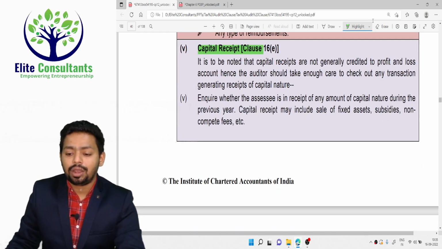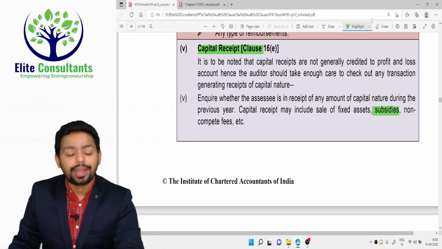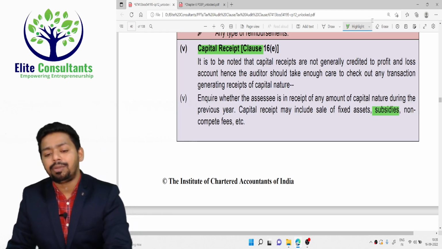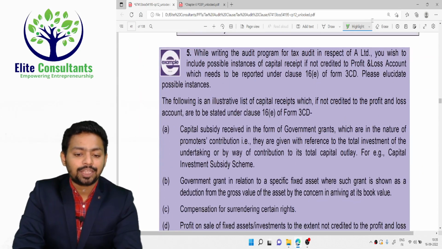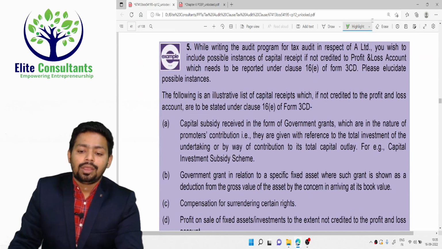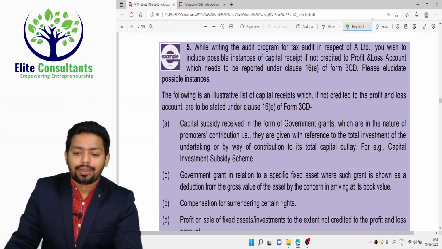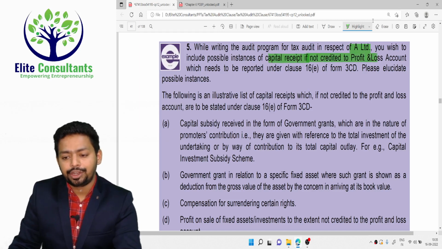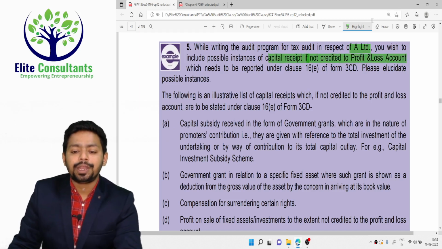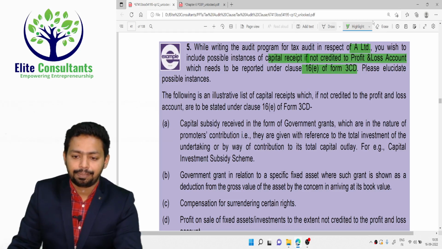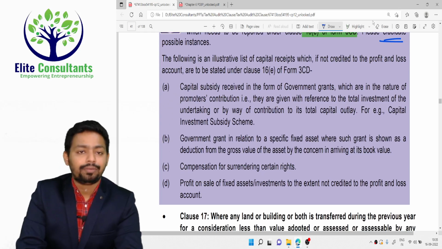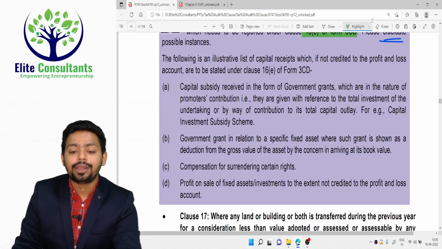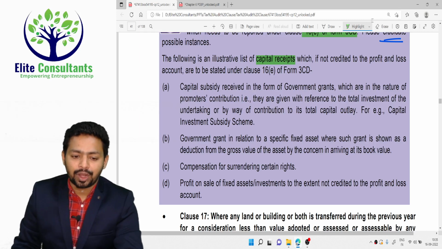Any subsidy given by the government for acquiring a fixed asset is a capital subsidy. And based on that, there has been a question: while writing the tax audit program of A Limited, you wish to include possible instances of capital receipt not credited to the profit and loss account, which need to be reported under clause 16E of Form 3CD. Please elucidate possible instances. So they are asking, give some examples of disclosure. So look at the disclosure of capital receipts which are not credited to the profit and loss account.